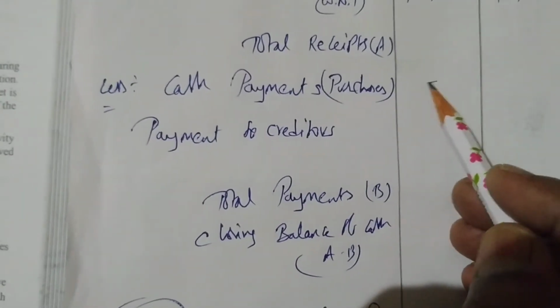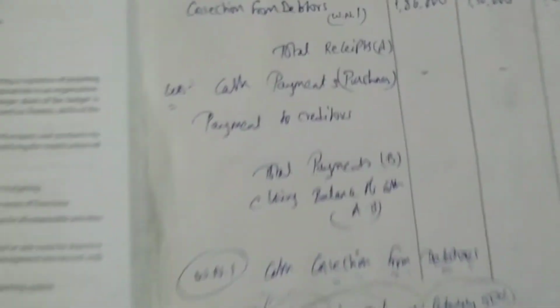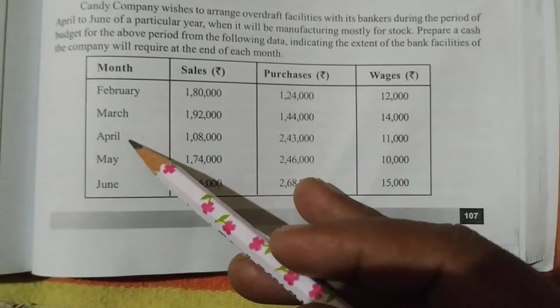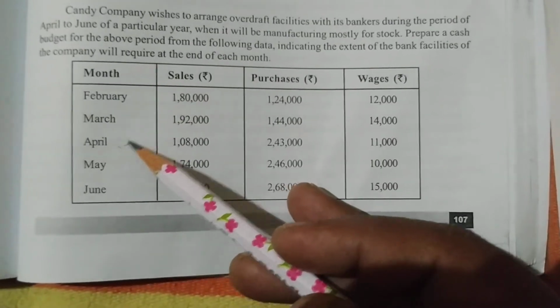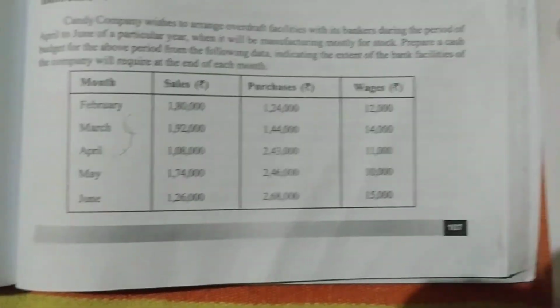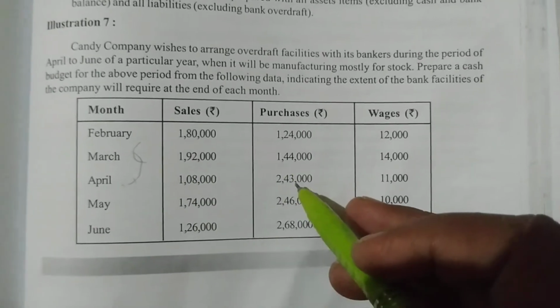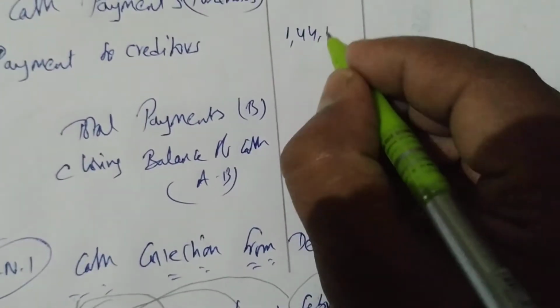We don't have any cash payments. In the problem, cash payment is not given. Next he says creditors are paid in the month following the month of purchase. Very easy. Following month of purchase means 1 month before. Now from where are we preparing the budget? April. So 1 month before means go to the month of March. So it means March month purchases we pay in the month of April. So can I write here 1,44,000? Which month's purchases is it?